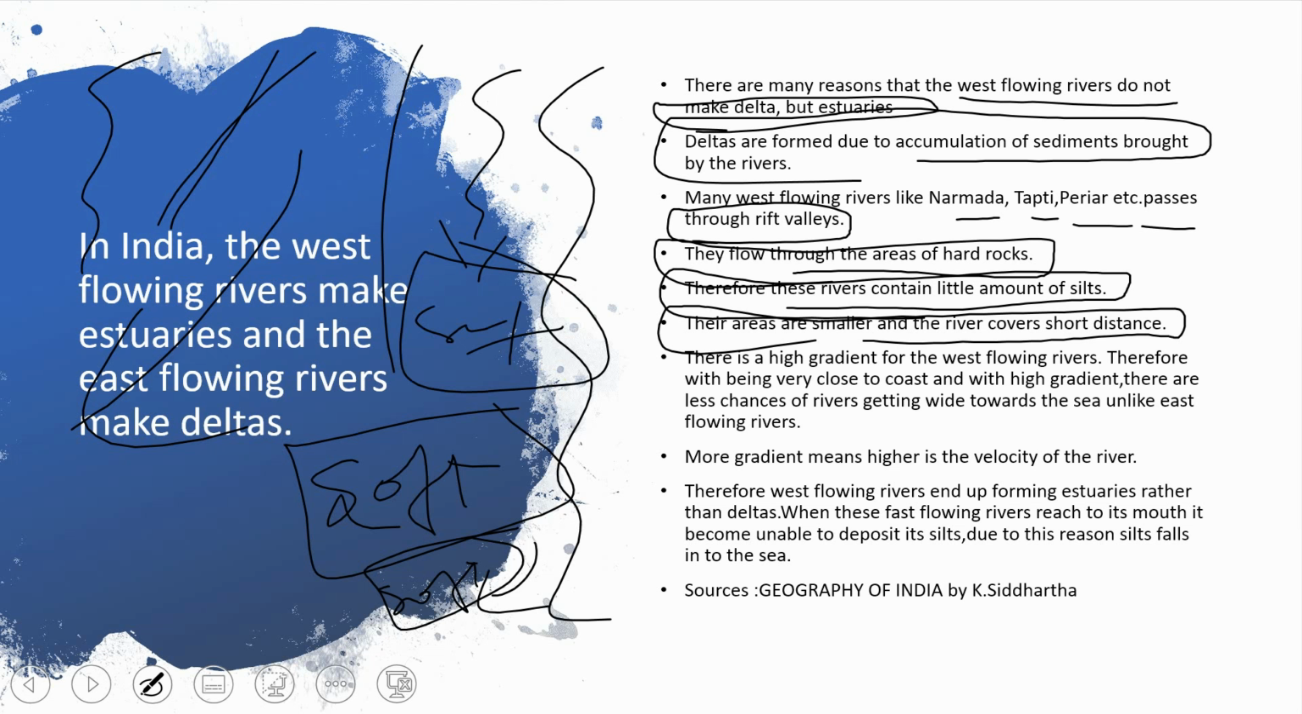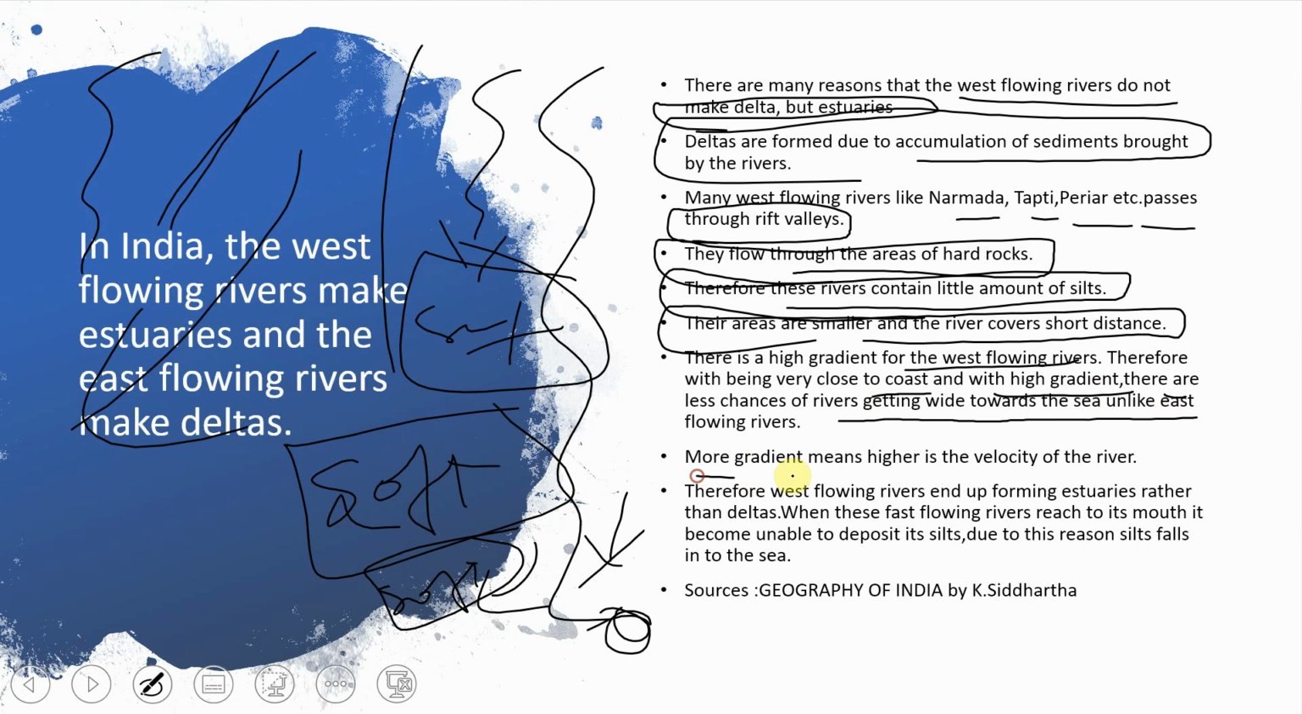And there is a high gradient for the west flowing rivers, and the size of the particles is very large because they are flowing from mountainous areas. So it is similar to a stone, or a small particle like sand. It is not a soft item, not porous. So therefore, being very close to the coast and with high gradient, there is less chance of the river getting wide towards the sea, unlike east flowing rivers.